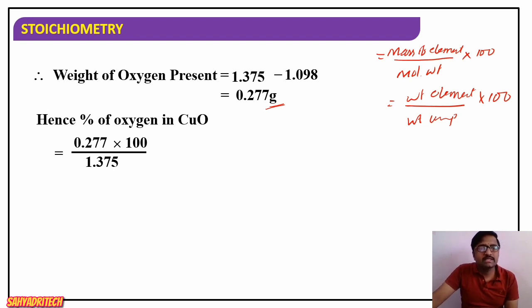Now here, how much oxygen present? 0.277 gram, divided by the weight of the compound, 1.375, into 100. So how much? 20.14%. It is the percentage of oxygen.